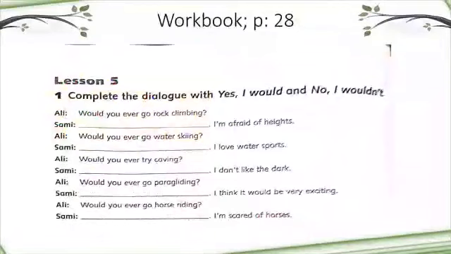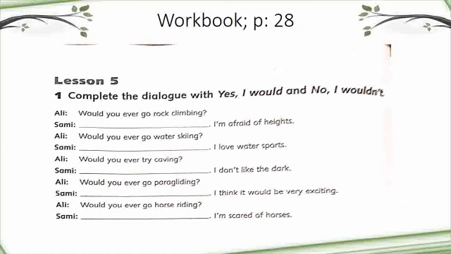Okay, and here's your homework. On workbook page 28, complete the dialogue with yes I would and no I wouldn't. So you have to read the answer in order to write the correct answer. Okay, you have to read the sentence beside each answer in order to write. Would you ever go rock climbing? I am afraid of heights. So he doesn't like it. Okay, or she doesn't like it. So what do you say? Would you ever go rock climbing? You say no I wouldn't, because he said I am afraid of heights, and so on.